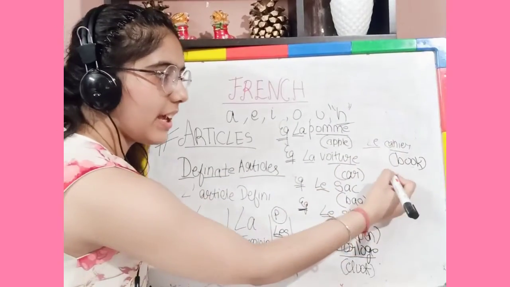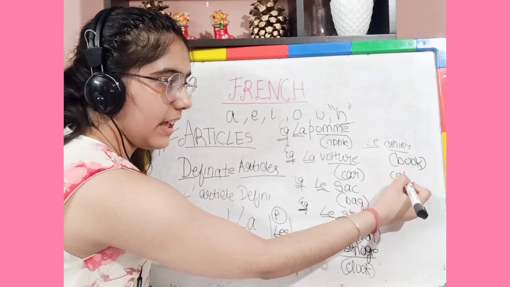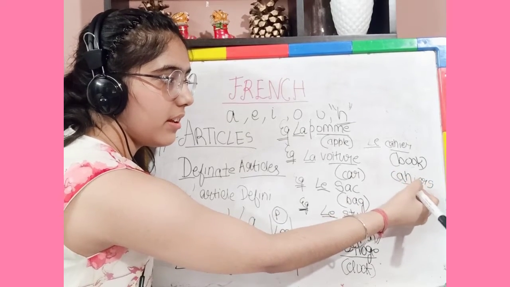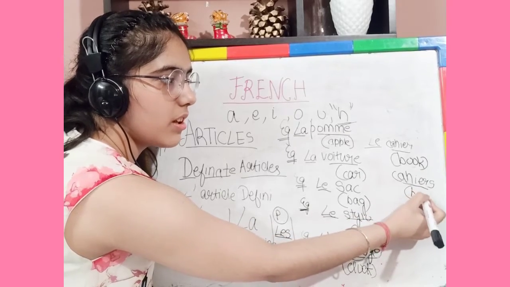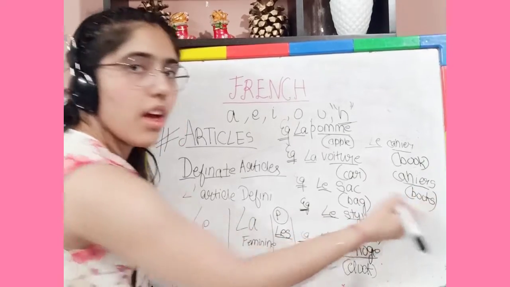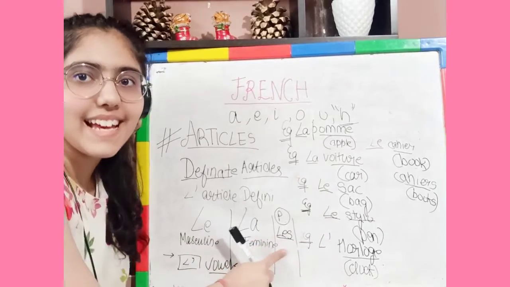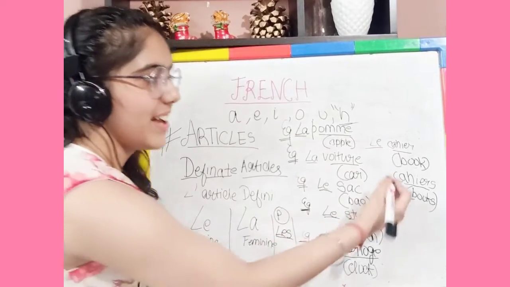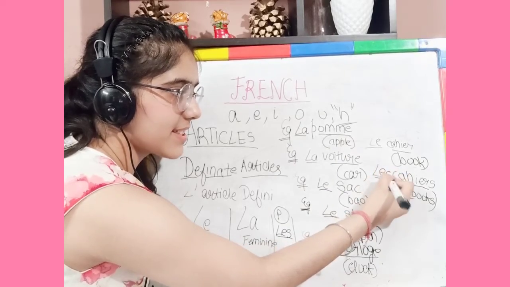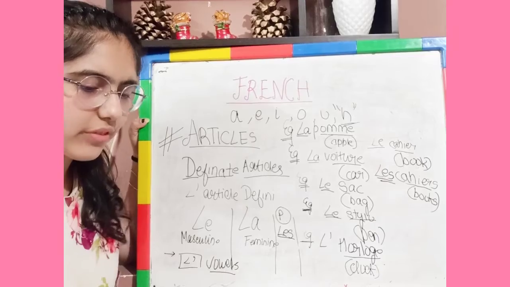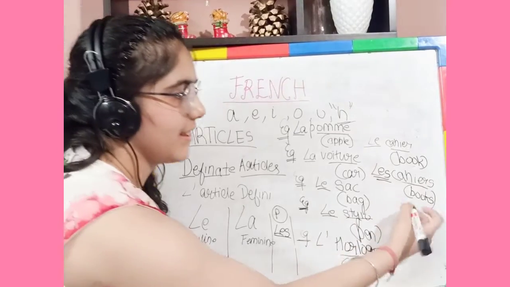But what if we have cahiers, then we have books. For that case we have to use les. Yes, you are correct. Les. This is the word for plural. Now we have a different word. Let's take this one.